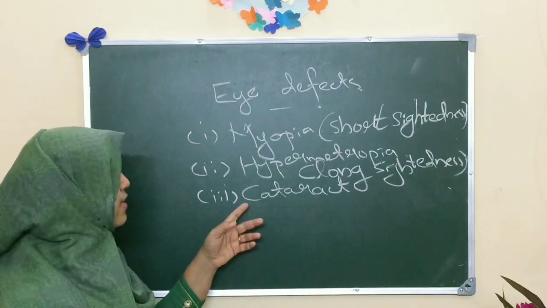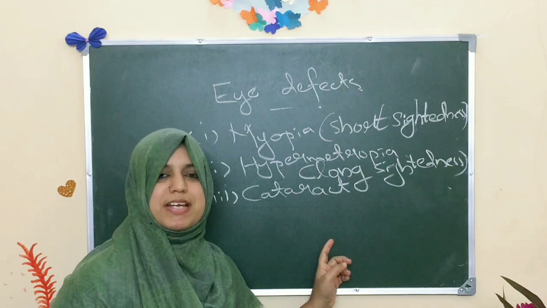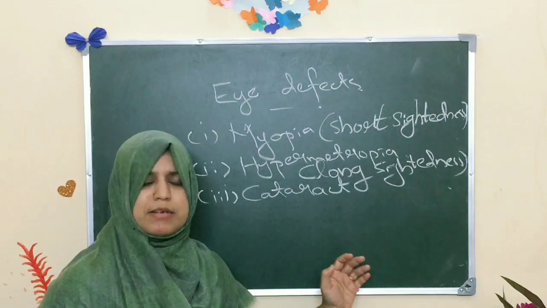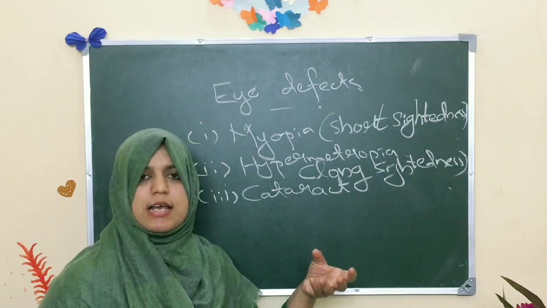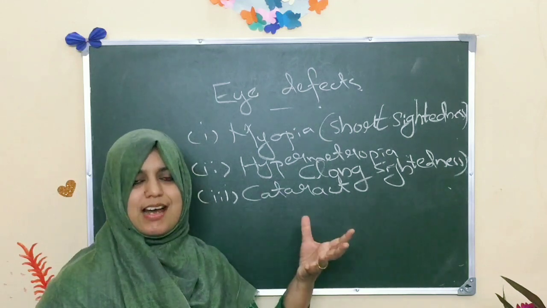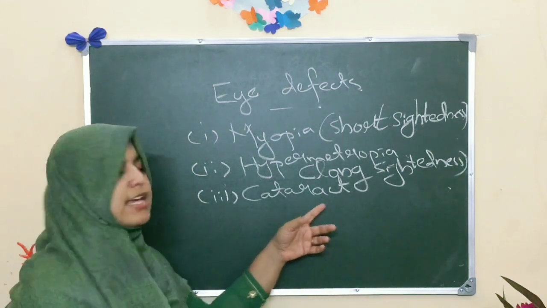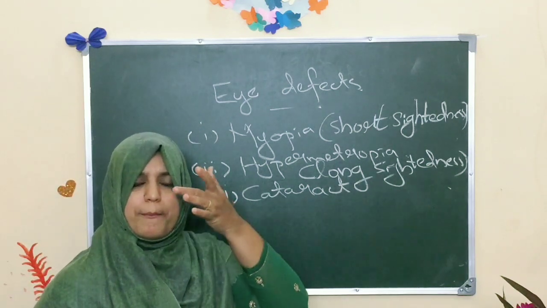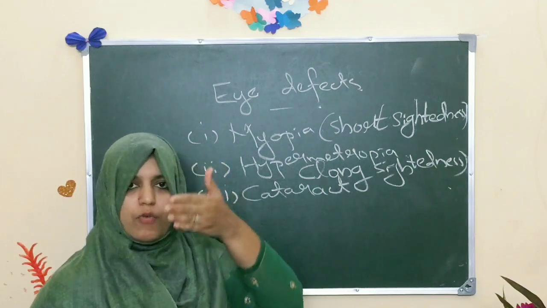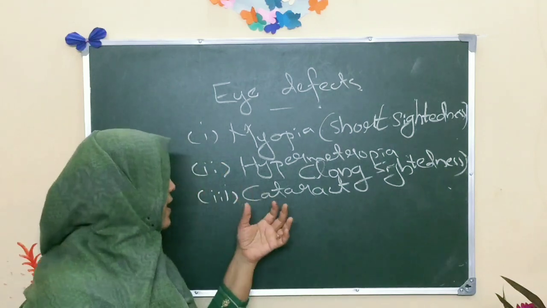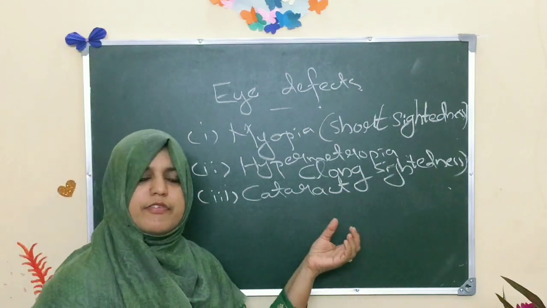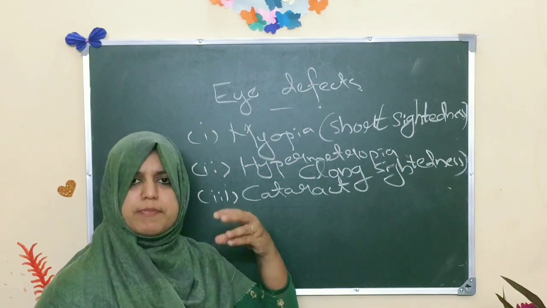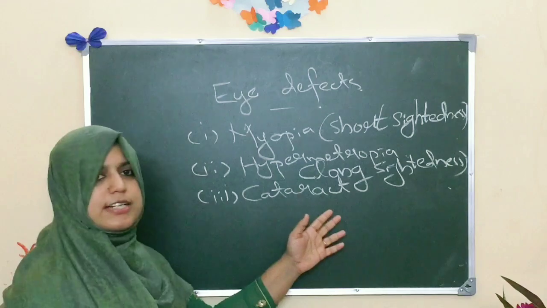Okay. Next is the third defect, cataract. Cataract means in old age the eyesight becomes foggy. That means our crystalline lens becomes milky and cloudy. This condition is known as cataract. The reason for this cataract is the formation of an opaque membrane over the crystalline lens. By taking a surgery, we can correct this cataract. If we remove that opaque membrane from the crystalline lens, we can correct this cataract defect.